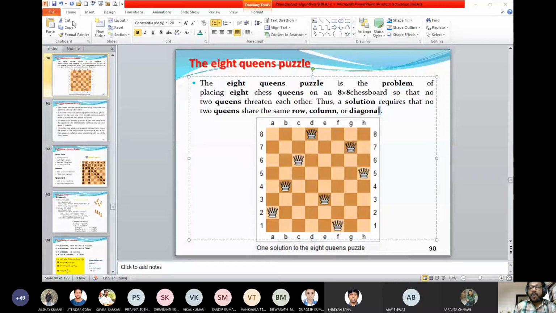Suppose, now you come to the problem. How many choices do you have? Suppose first you are going to place. How many choices do you have? You can place at the first position, second position, third position, fourth position, fifth position, sixth position, seventh position, and eighth position. Right? Does this position return a computed value so that I can go for the best or the worst? Like a spanning tree, you imagine. Got it?